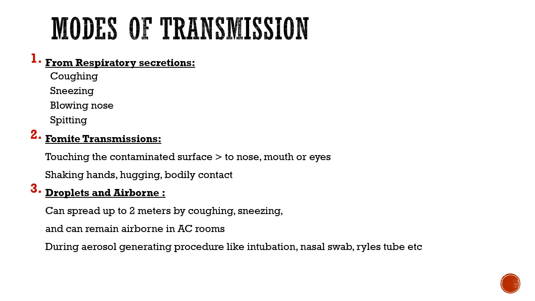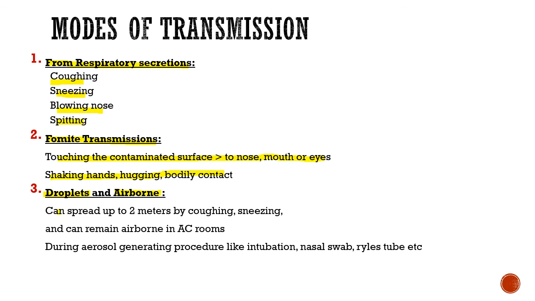Now, what are the modes of transmission for novel coronavirus? From respiratory secretions like coughing, sneezing, blowing of the nose, and spitting. It can be fomite transmission, that is touching a contaminated surface, then nose, mouth, and eyes, shaking hands, hugging, bodily contacts, and it can be droplet. And recently, the WHO has hinted toward airborne infection also.